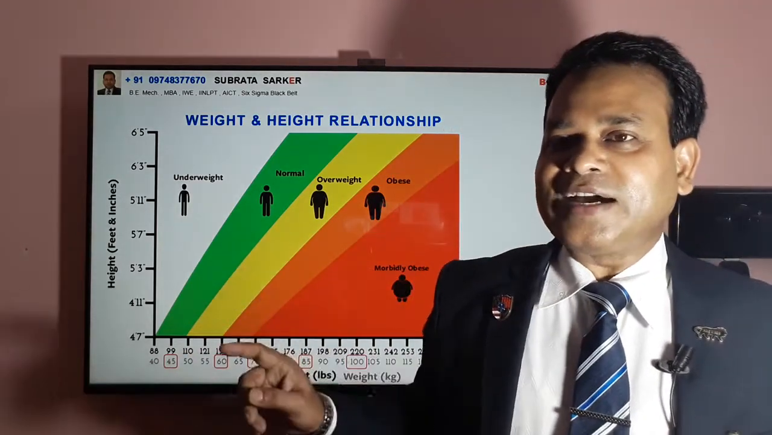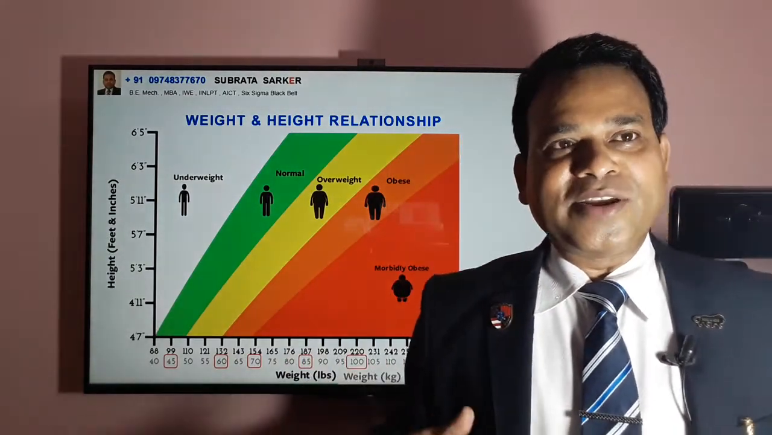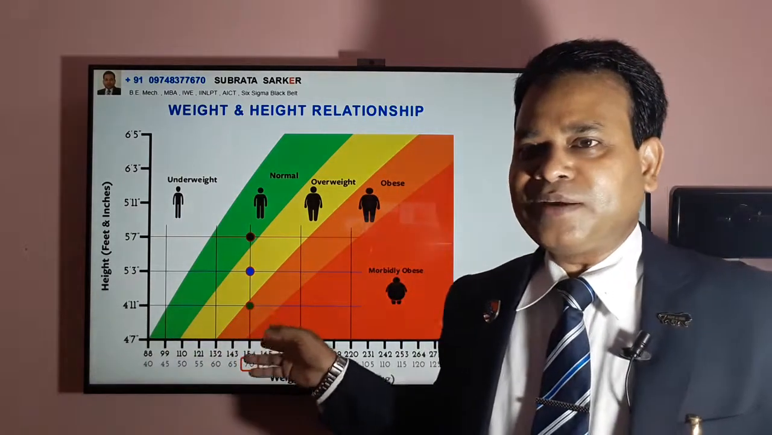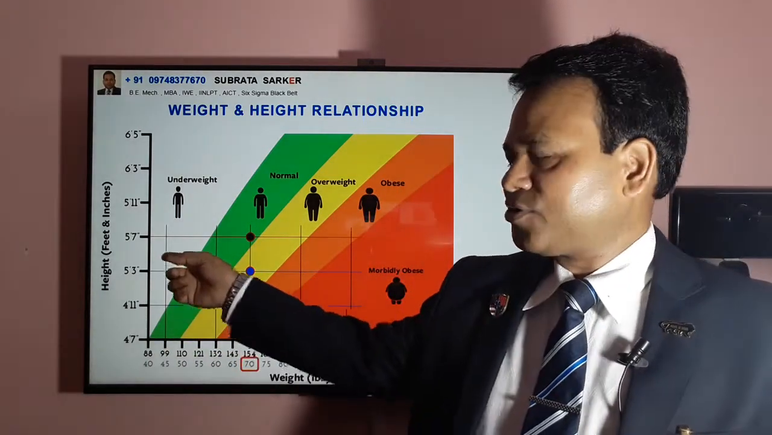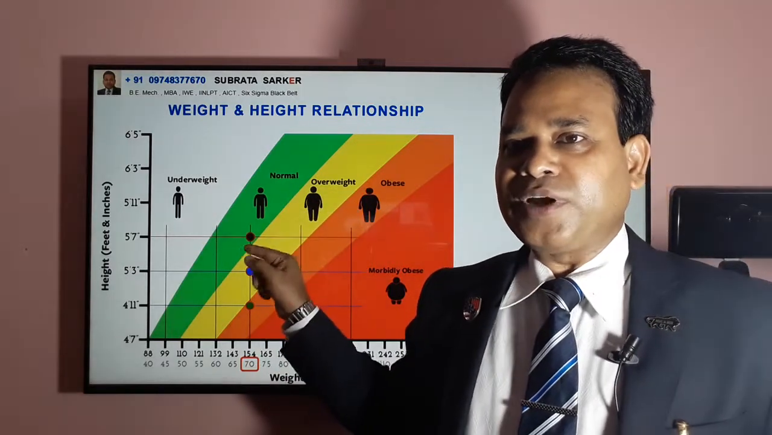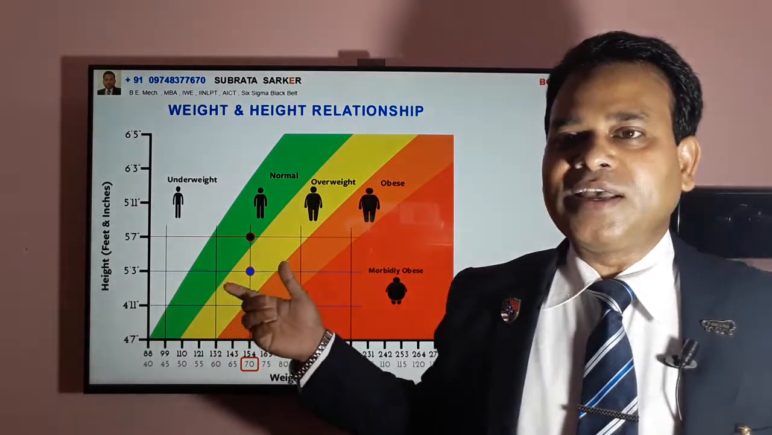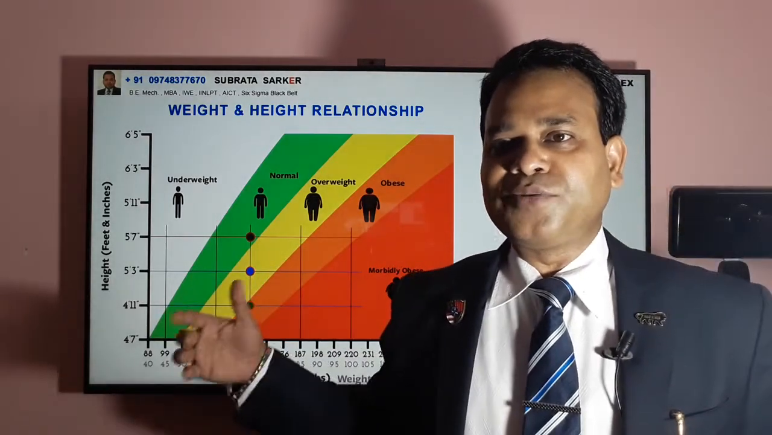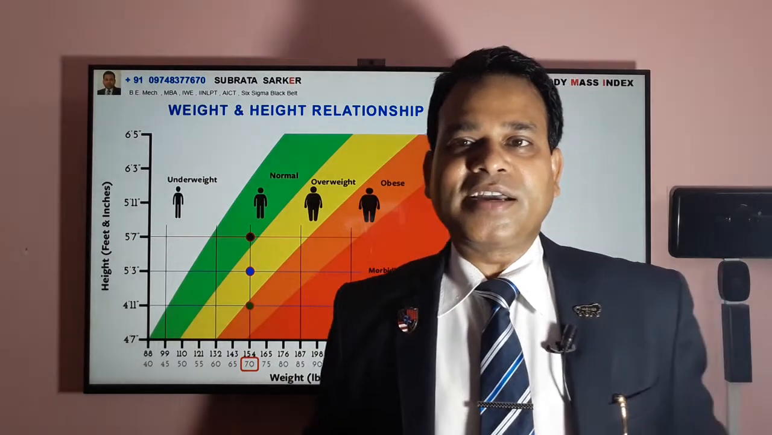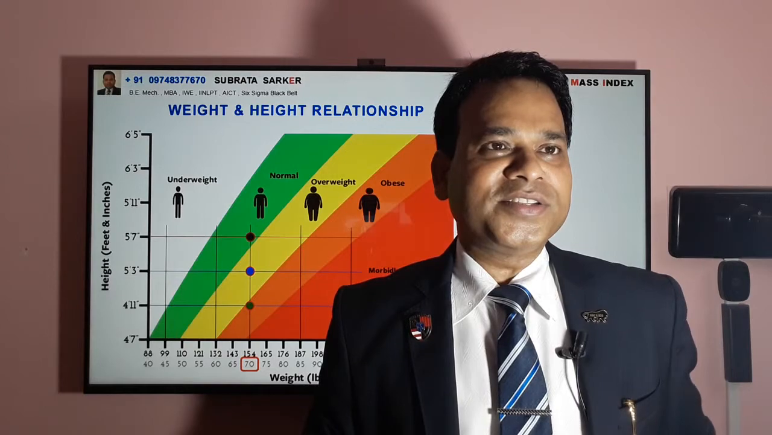So first is the underweight, then the normal weight, then the overweight, then obese, then morbid obese. So in this way it can be checked, you can draw your height and draw your weight. The crossing point comes whether in the green zone. Green is absolutely better, yellow is little care to be taken, and red is a risk area, so you need to get back your weight to normal conditions.